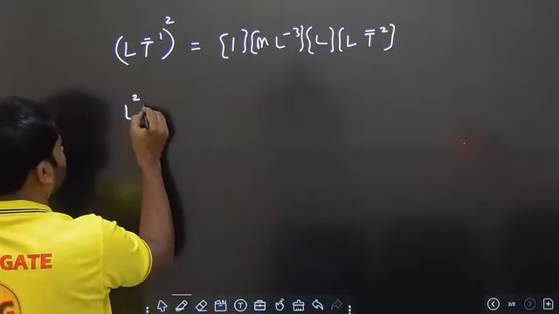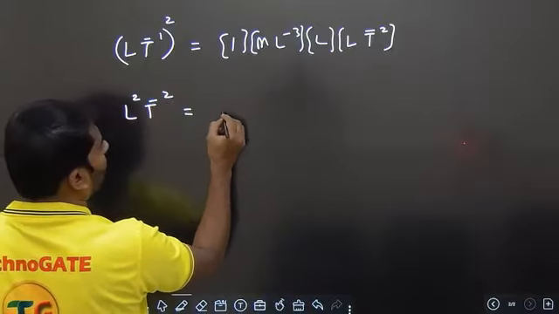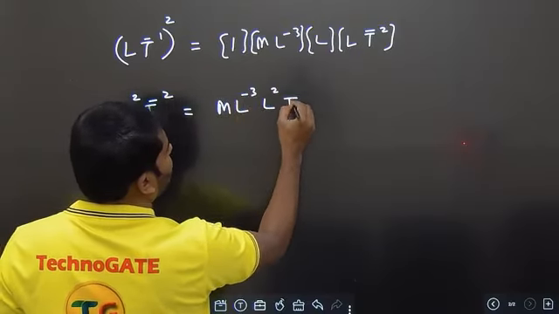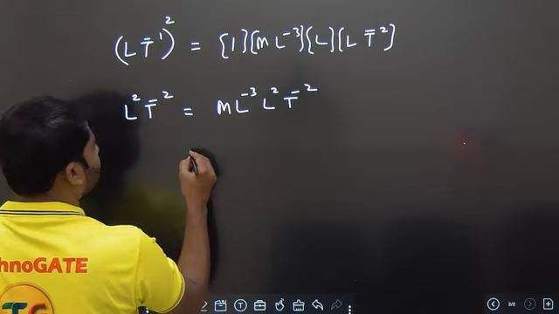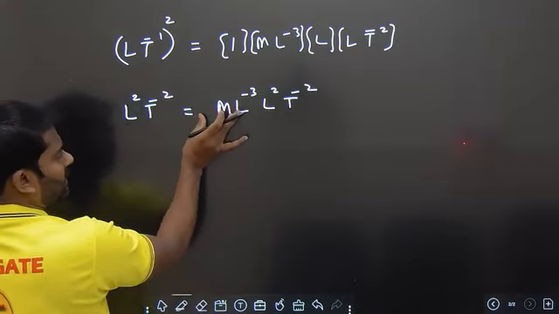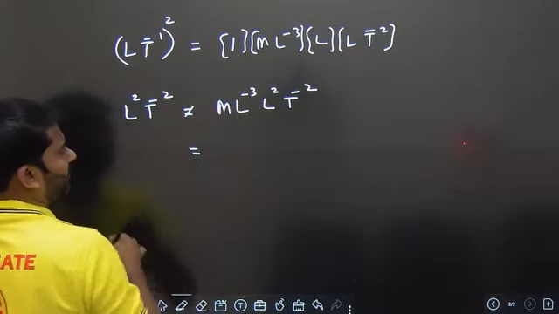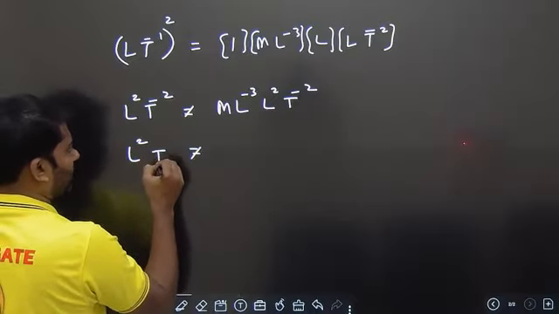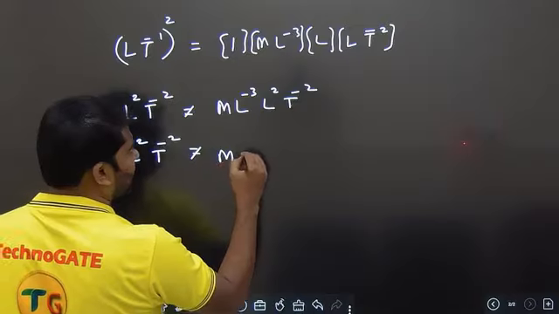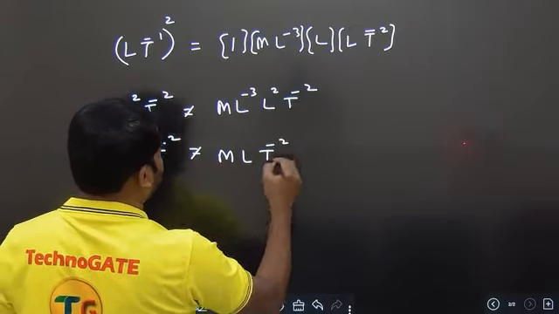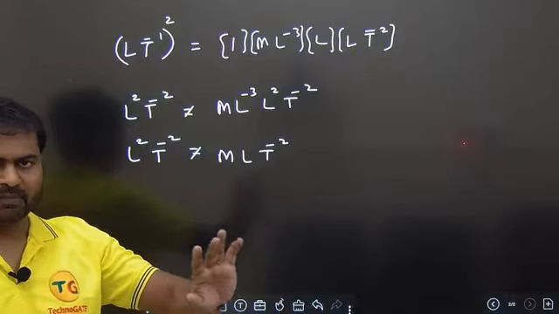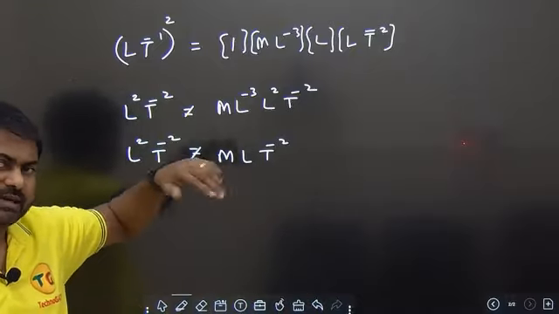So L square T power minus 2 is equal to M L power minus 3, L square T power minus 2. So if you see here, you cannot cancel out M. So we can never ever get the left hand side equation to be same as the right hand side in this particular first option. So first option is wrong. Clear? Let us proceed to try the next option.